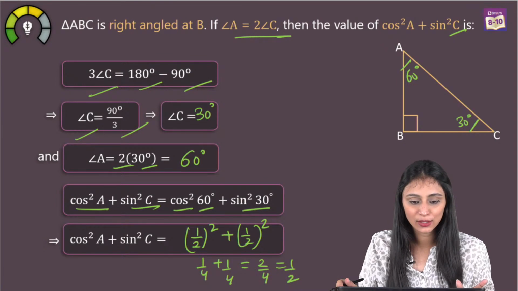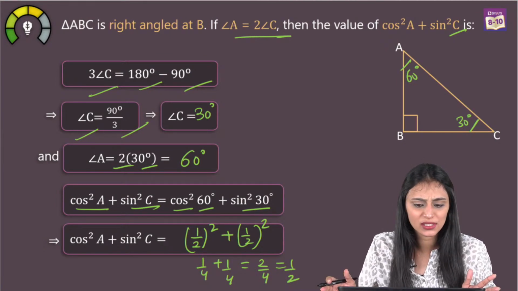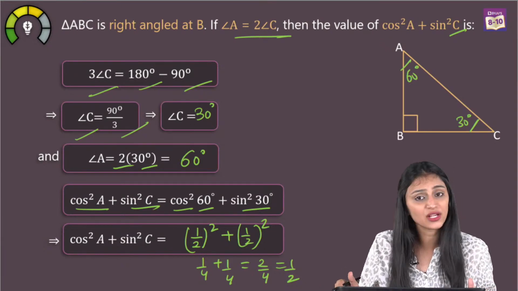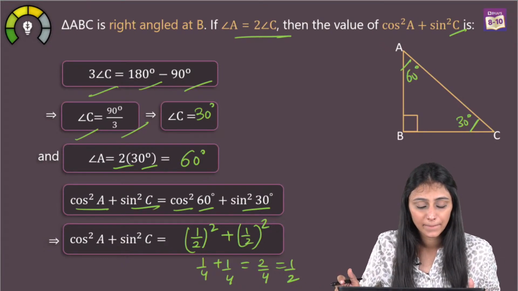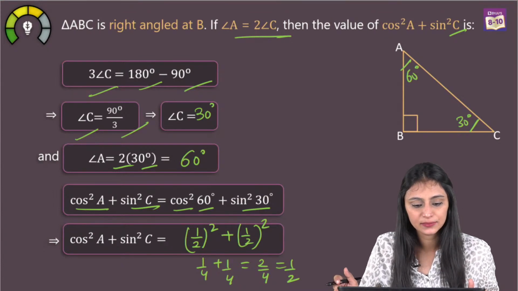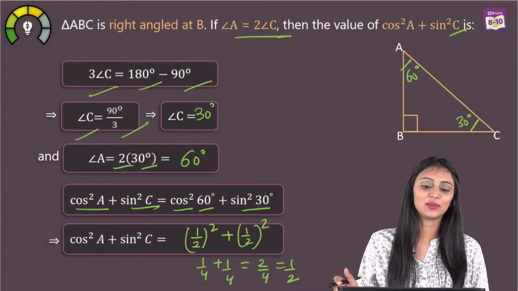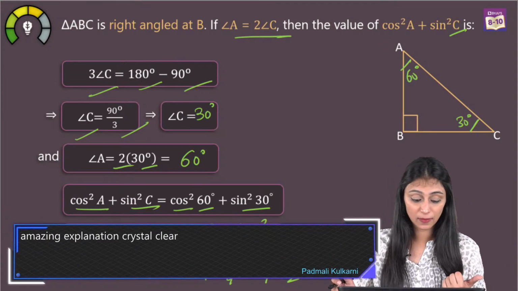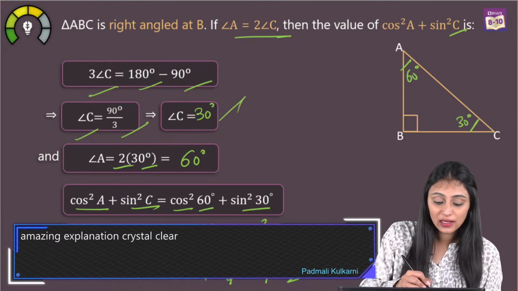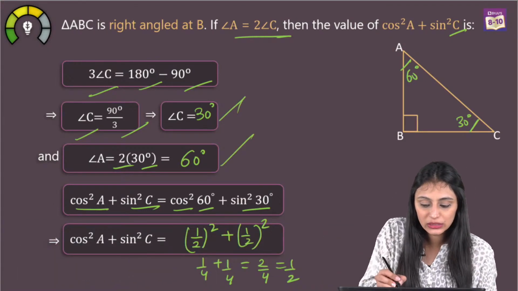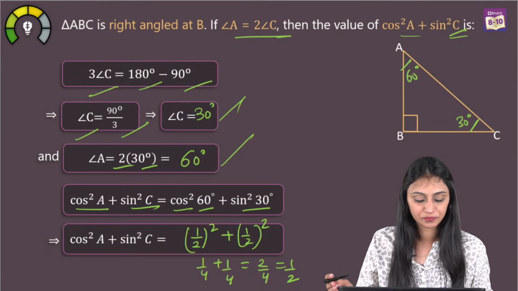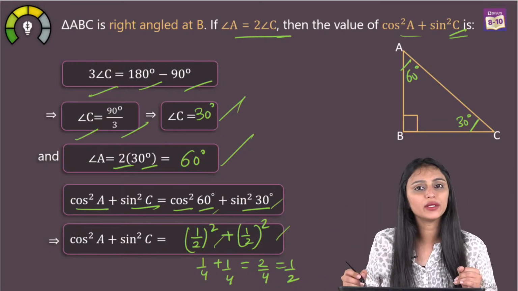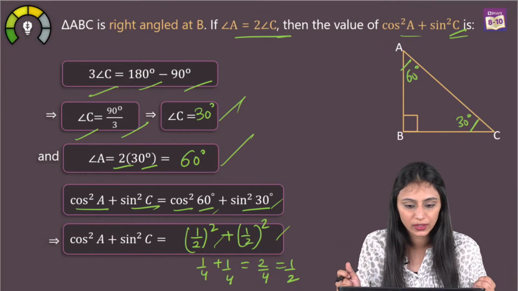Artistic art, Nikhil, Anmol. You don't have to convert it into decimals because if you see the options, they all are rational numbers. 0 can't be the answer. Padmali, amazing explanation, crystal clear. I'm glad, Padmali, that you understood this. See, 0 cannot be the answer. You see, the values of the angles are 30 degree and 60 degree. If you substitute these angles over here, you would get cos 60 degree, sin 30 degree, right? 1 by 2 square plus 1 by 2 square, you get 1 by 4 plus 1 by 4. Yes?